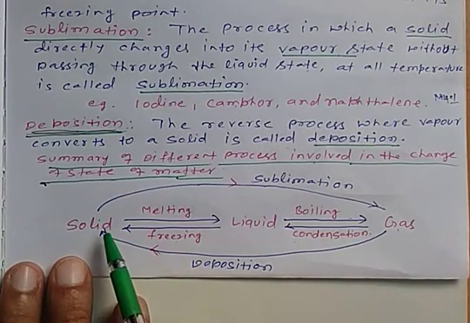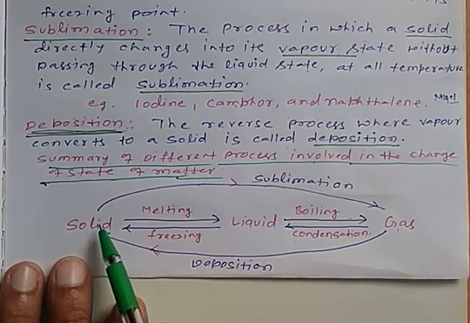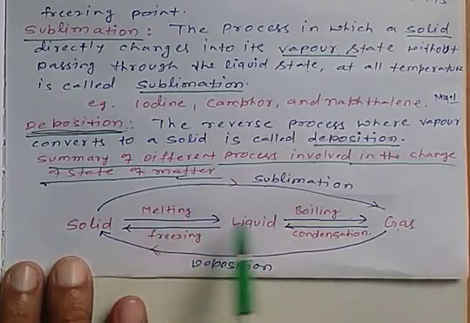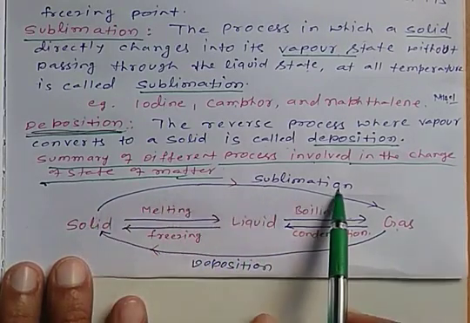When we heat some sublime substance in solid form, then the solid is directly converted into gas without going through the liquid state, and that process is called sublimation.